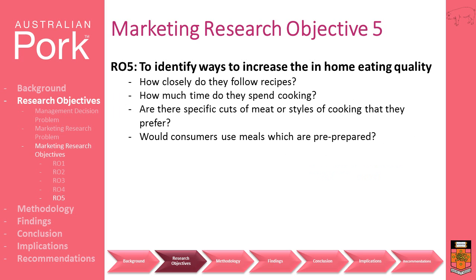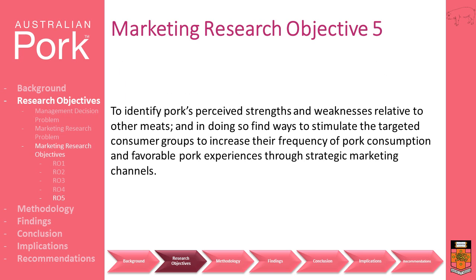Our MRP also mentions favourable pork experiences, which is important, as even if we can stimulate our target segments to try pork more frequently, if we cannot ensure favourable pork experiences when they do, then it will be difficult to establish loyal and reliable consumption. As such, RO5 was developed to identify ways in which home eating quality can be increased.